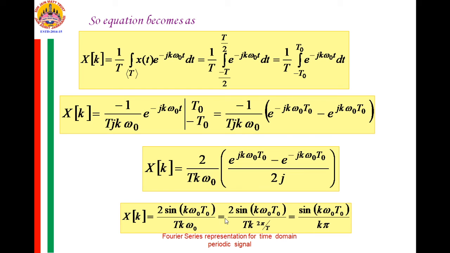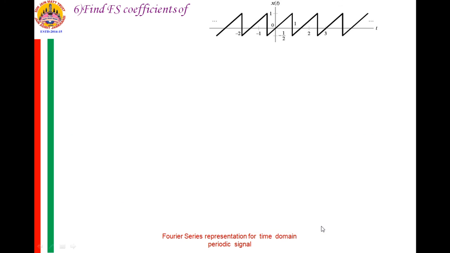You can rewrite this as 2 sin of k omega naught t naught upon T k omega naught, where omega naught is 2 pi by T. So this T and this T will get cancelled, and this 2 and this 2 will get cancelled. So you will get x of k equal to sin k omega naught t naught upon k pi. Now this is the last example here.